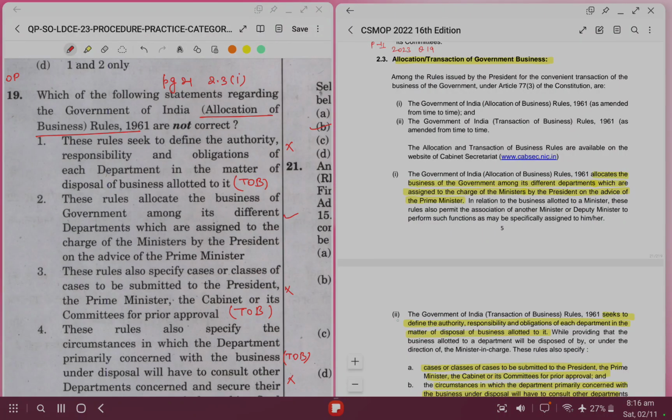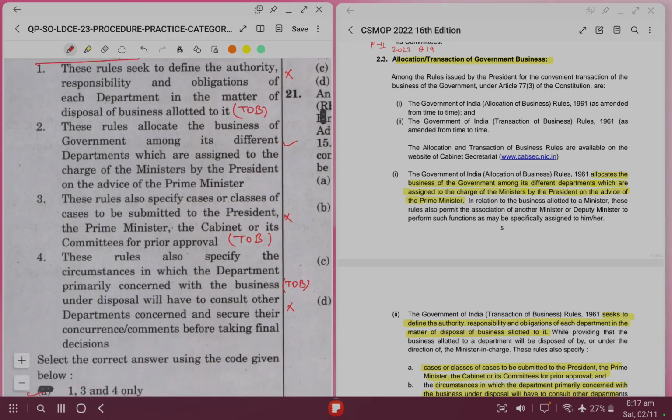So you can see in para 2.3 subpara 2, it says that TOB seeks to define the authority, responsibility and obligations of each department. So option 1 is incorrect. Statement 2. These rules allocate the business of government among its different departments which are assigned to the charge of the ministries by the President on the advice of Prime Minister. Yes, we all know that. That's what we also read, which work is to be done by which ministry and which department.